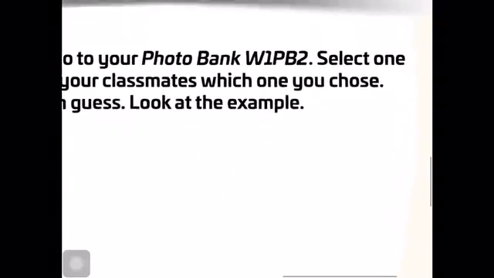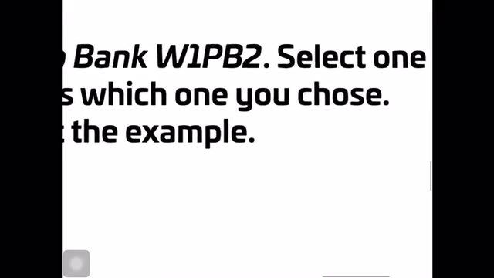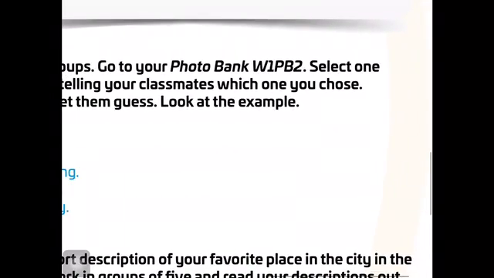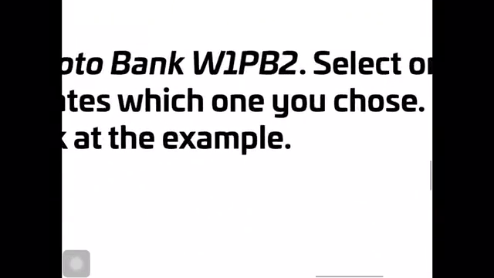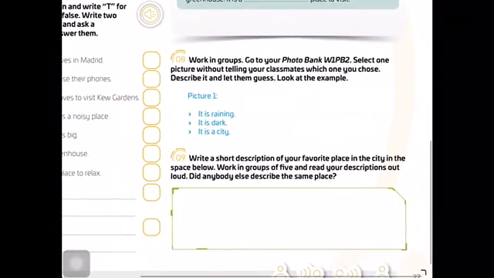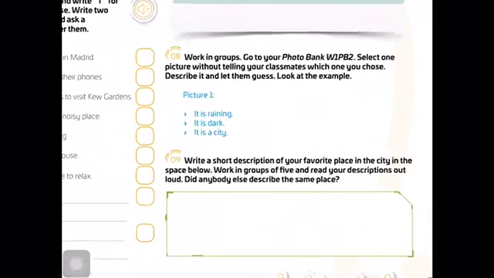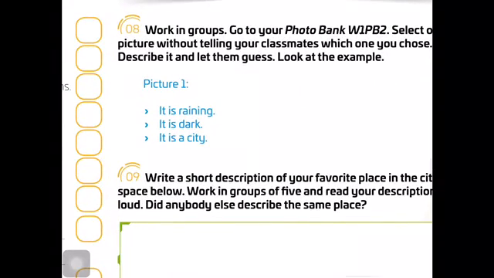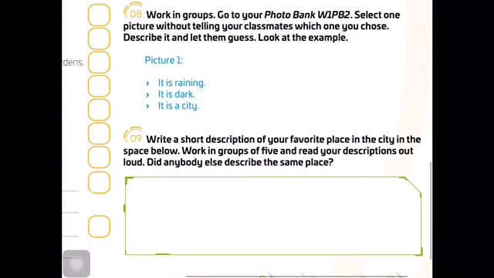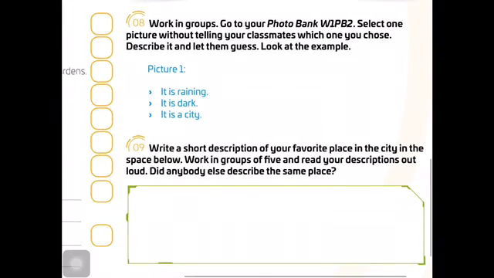It says go to the photo bank. Week 1, PB2, I will give you this file too, don't worry. Select one picture without telling your classmates which one you chose, sorry. Describe it and let them guess. Look at the example. In picture 1, it is raining, it is dark, it is a city. You just have to look at the photos and describe them.